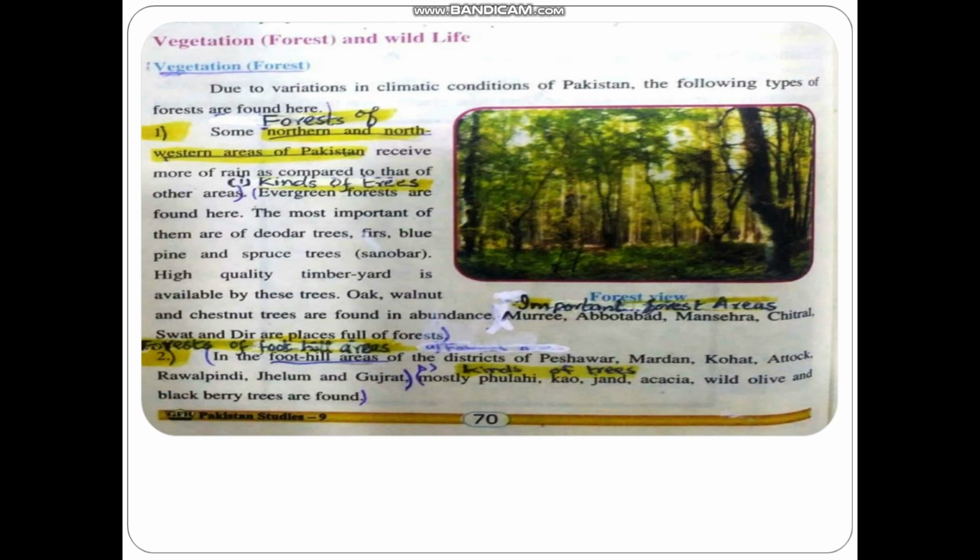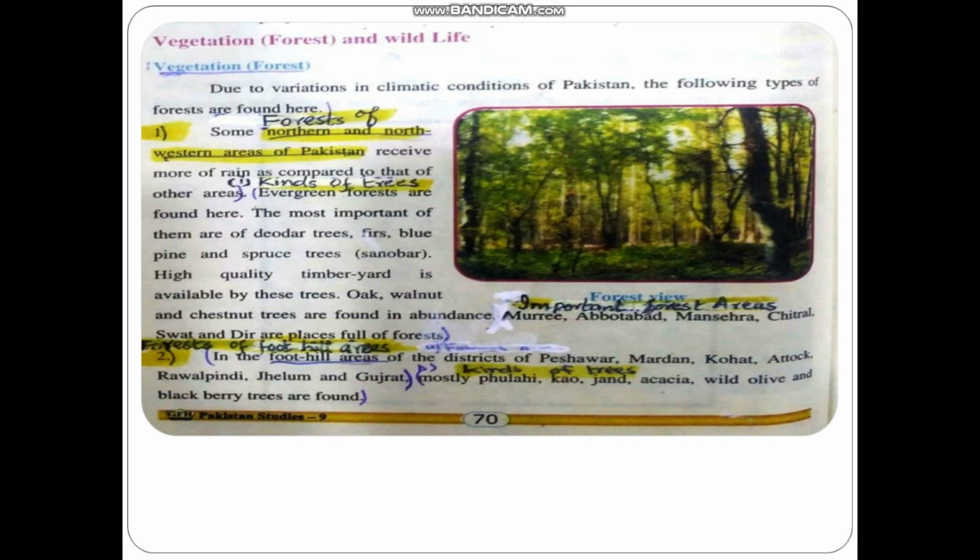The first one is the forest of north and northwestern areas of Pakistan. These are the areas which are mostly present in KPK. Now it is the first. Write the first heading here: forest of north and northwestern areas of Pakistan.